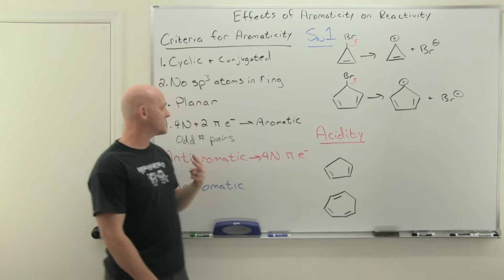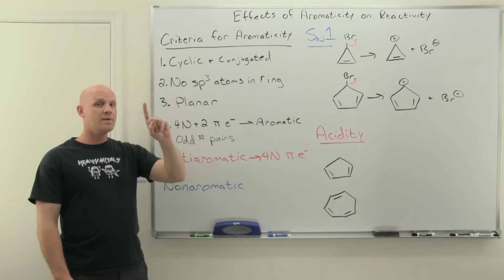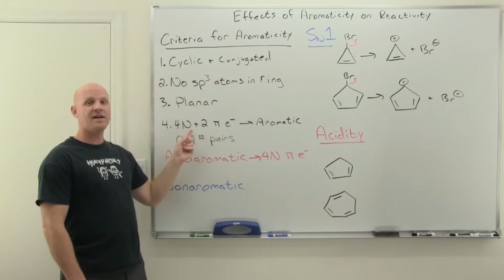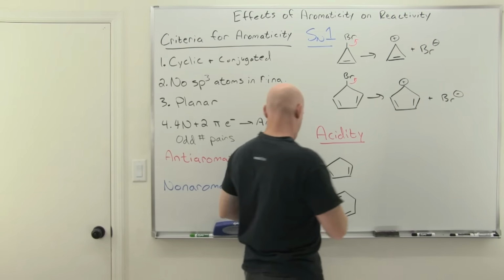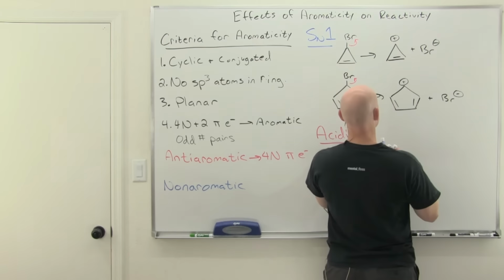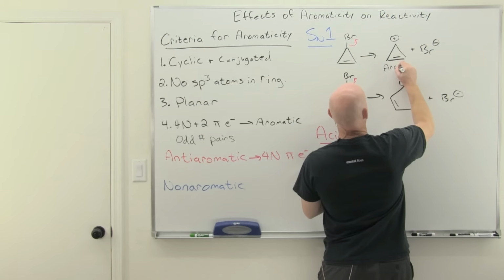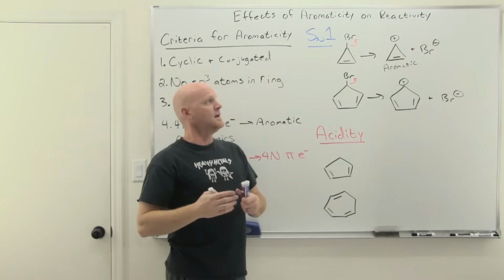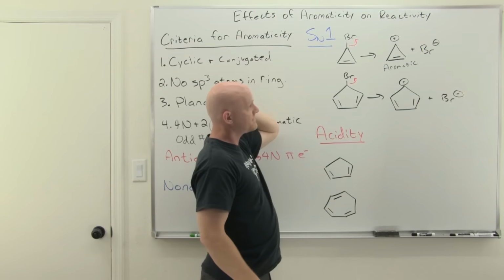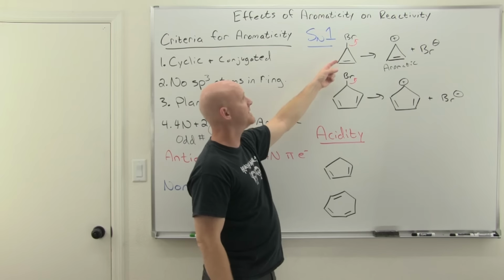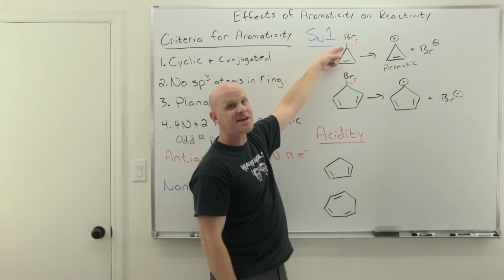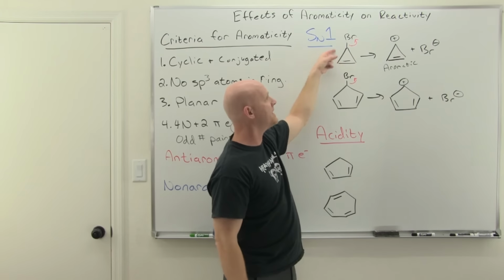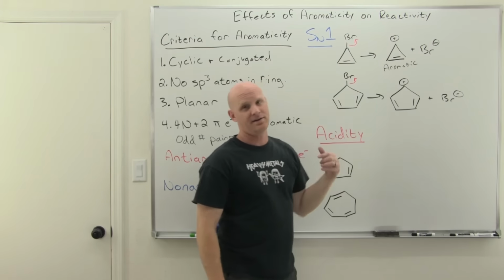So just 2 pi electrons, and 2 is 1 pair, an odd number of pairs, and that's a 4n plus 2 number. So, and this lovely structure is indeed aromatic. So we went from being non-aromatic in the first structure because in the reactant here, the carbon up here is sp3 hybridized, and so we went from being non-aromatic to being aromatic.